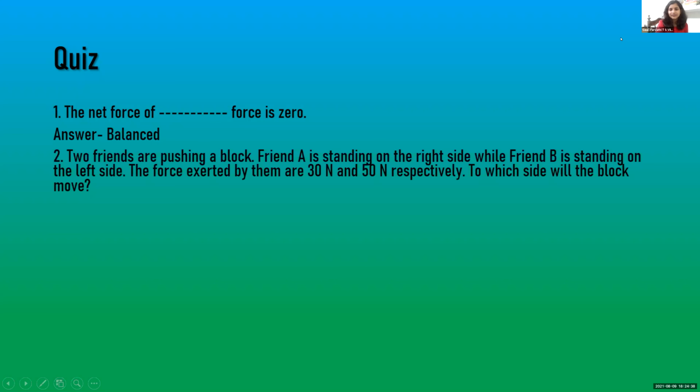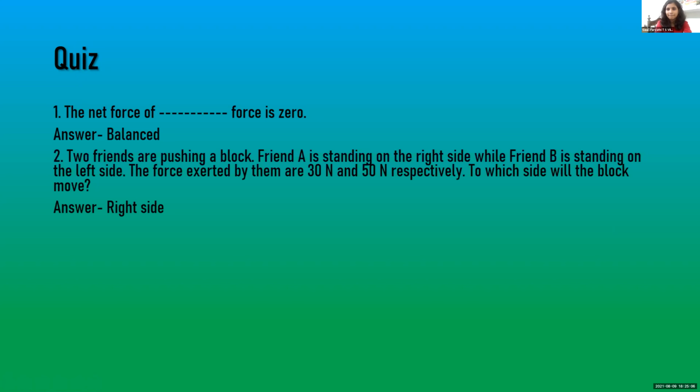Read the question carefully. The question is, two friends are pushing a block. Therefore, the force exerted by friend B is more than the force exerted by friend A. And therefore, as it is pushing of a block, the block will move to the side of friend A, that is to the right side.